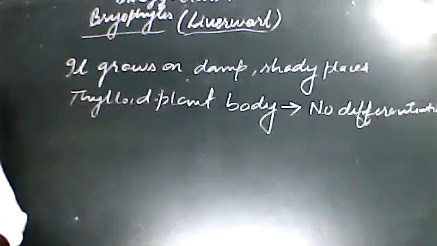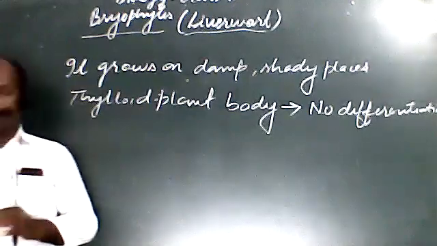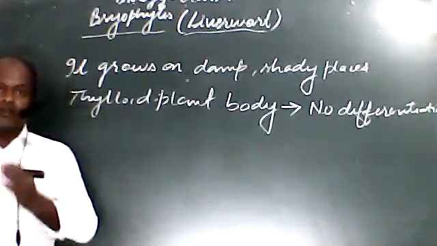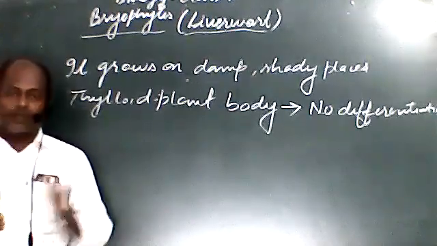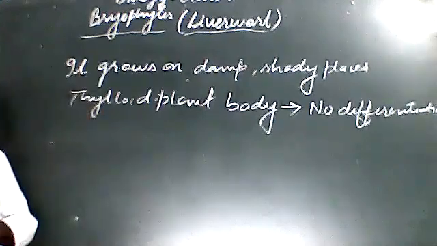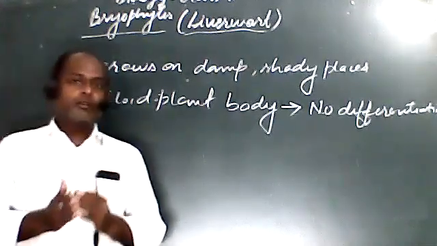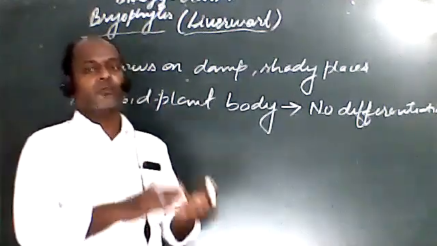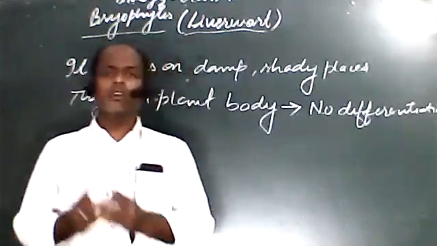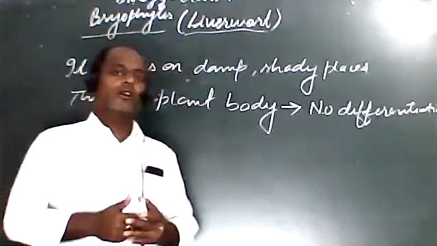And this plant body has a leaf-like structure, and this leaf-like structure, if I draw the figure here, we know that a leaf has a dorsal surface as well as a ventral surface.